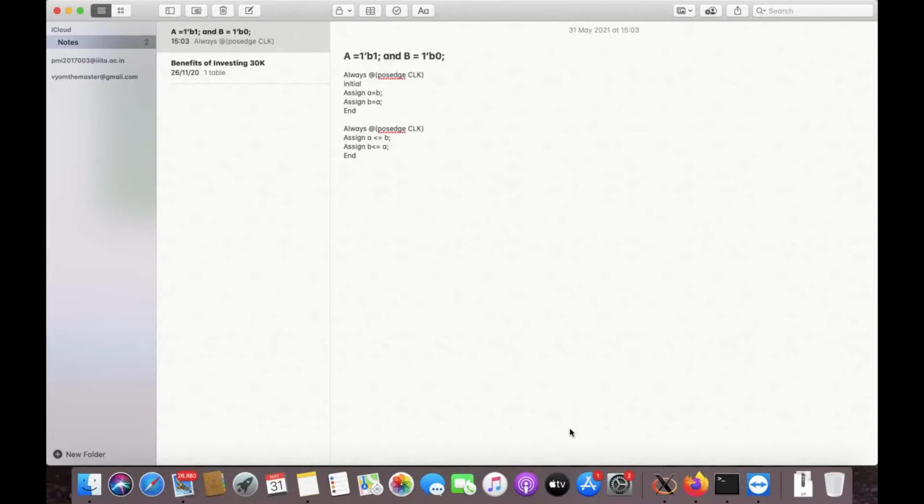After discussing the procedural and concurrent blocks and initial and always blocks, I'm going to discuss which different types of statement we use in procedural blocks. In our Verilog based modules, we use always block to synthesize the design.